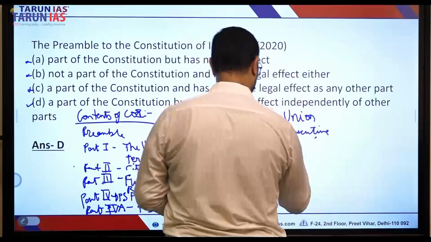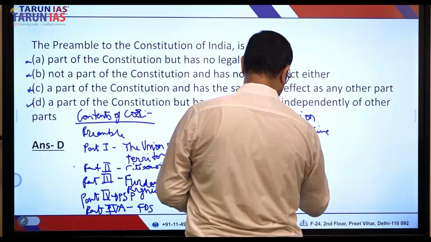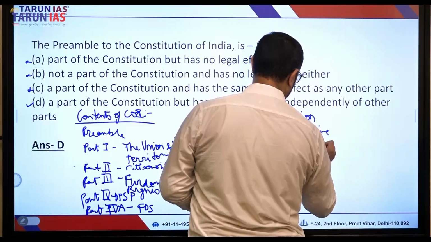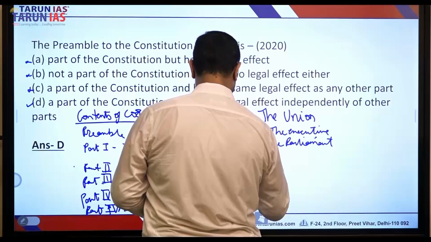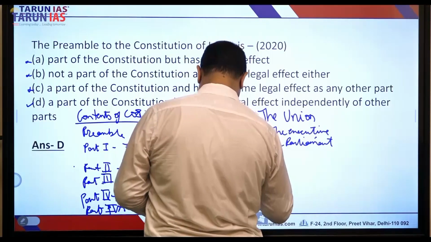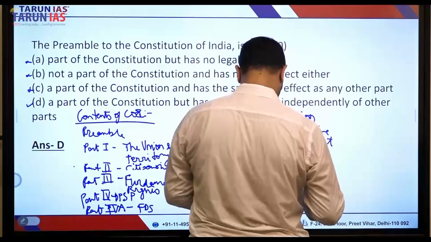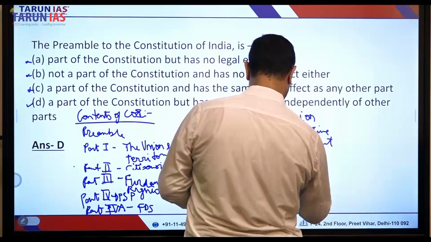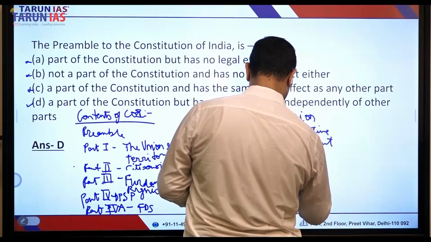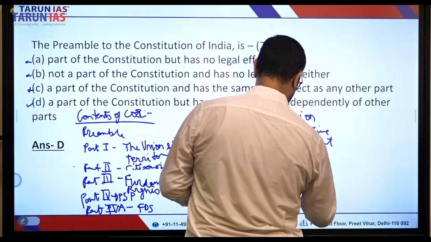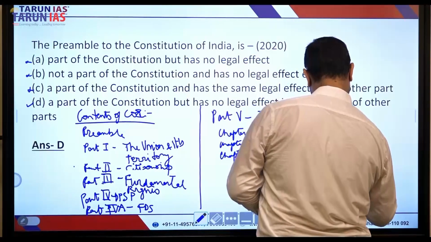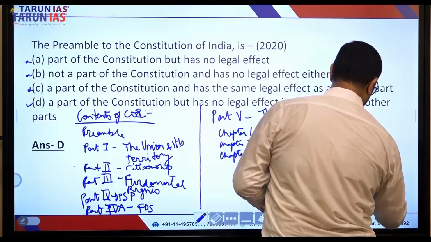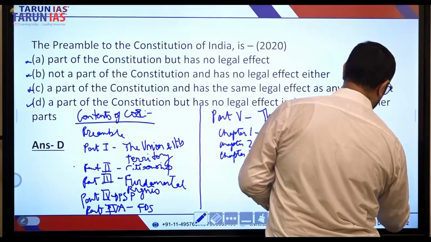It is the parliament. Chapter 3 should be the union legislative powers of the president. I'm not going to write down all the chapters of the constitution.